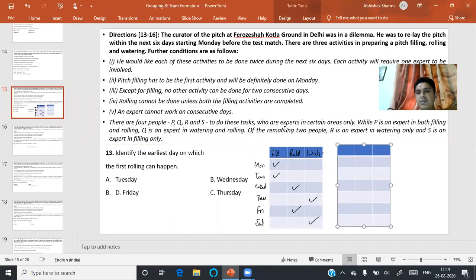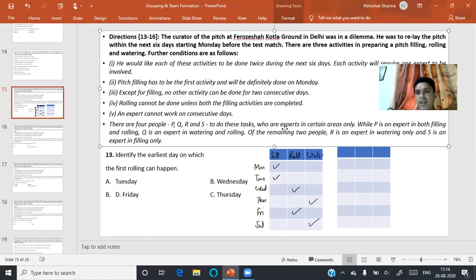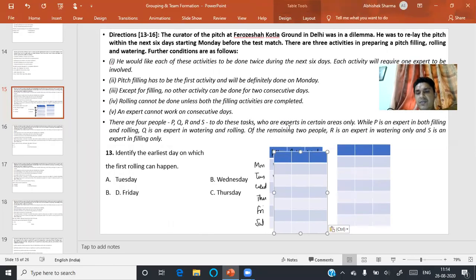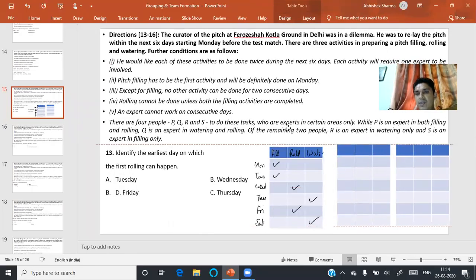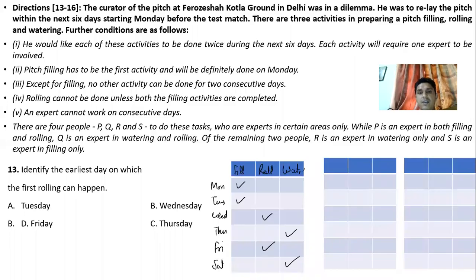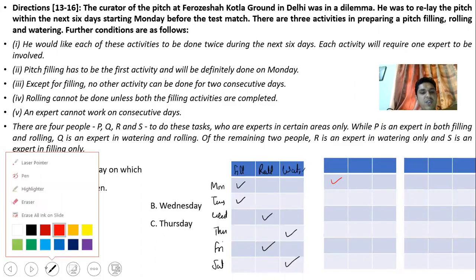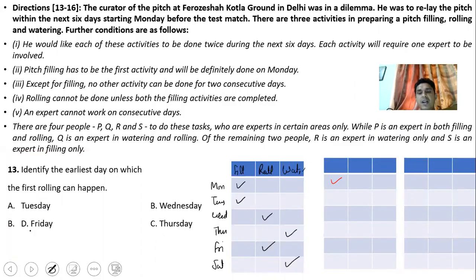Let me take one more case if it can happen. Pitch filling has to be the first activity and will be definitely done on Monday. So on Monday I have marked, right? And in this also we have marked Monday.